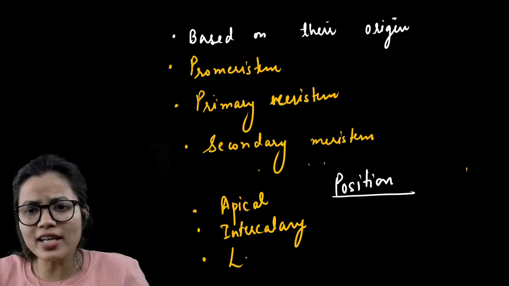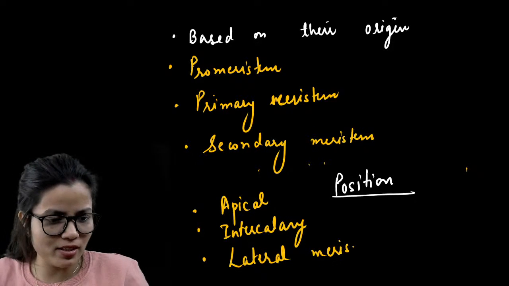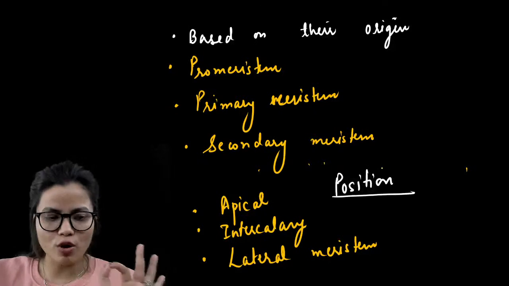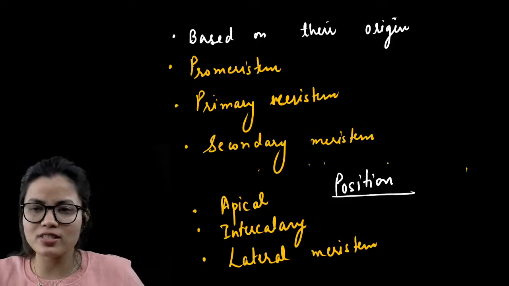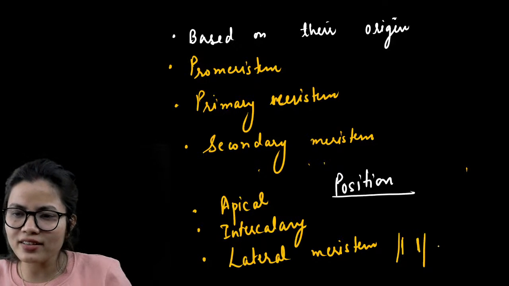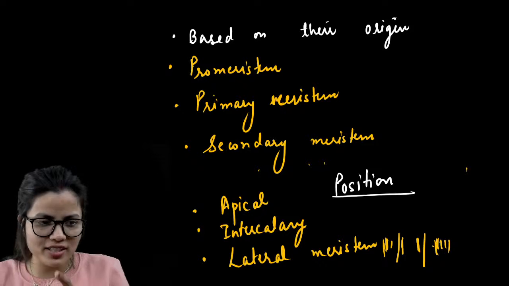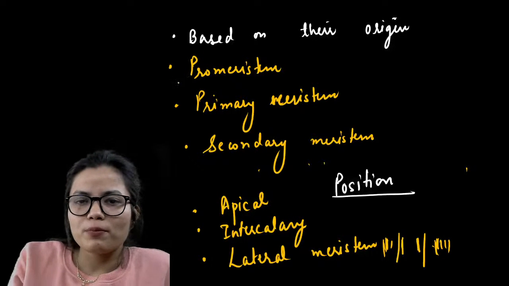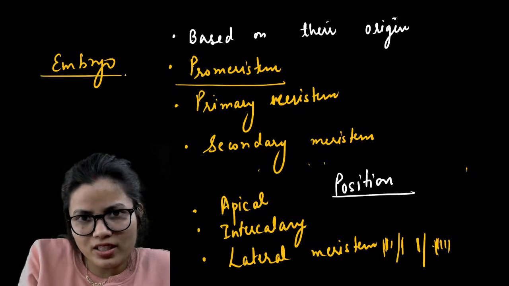Now the next one is the lateral meristem. The lateral meristem is the meristem which arises from the secondary meristem, which arises from the permanent tissue, which means it's a secondary meristem. It is present on the sides and it divides in this way, which means it adds cells on the sides, hence responsible for increase in the width of the plant. Promeristem is the meristem which is present in the embryo. I hope it's clear.